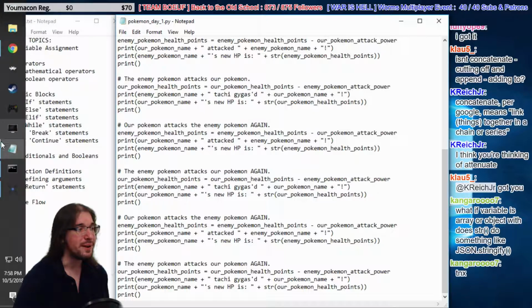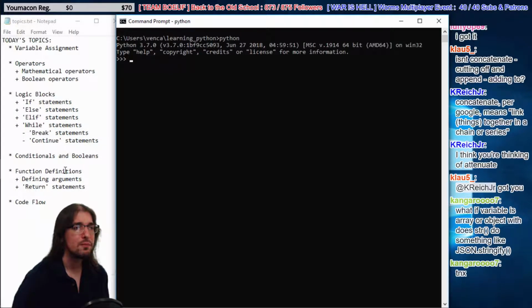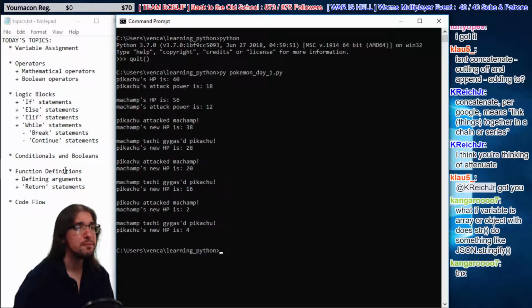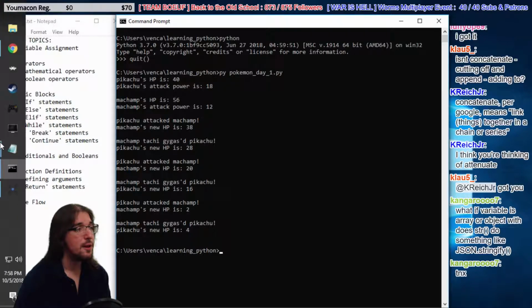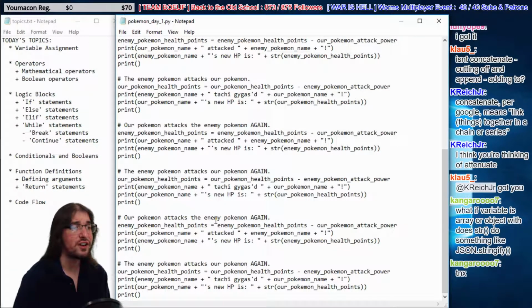But we're going to run it anyway. This is our way right now. We're beginners, so today that's what we're doing. Oops, I didn't mean to do that. I want to run our code. There we go. We got another attack, right? So we got Pikachu's turn, Machamp's turn, Pikachu's turn, Machamp's turn, Pikachu's turn, and Machamp's turn. It goes back and forth 3 times. We keep on copy-pasting the code to make it work that way. Let's not do it anymore. Let's make a function out of it.